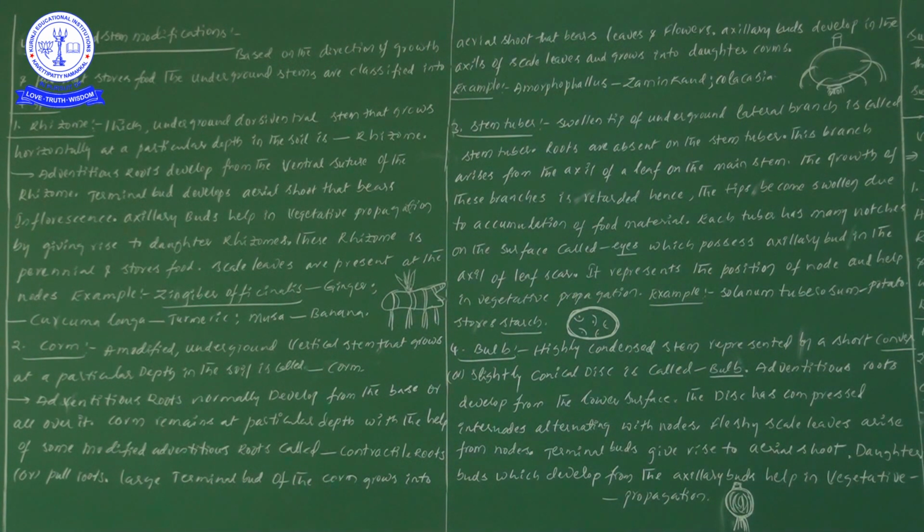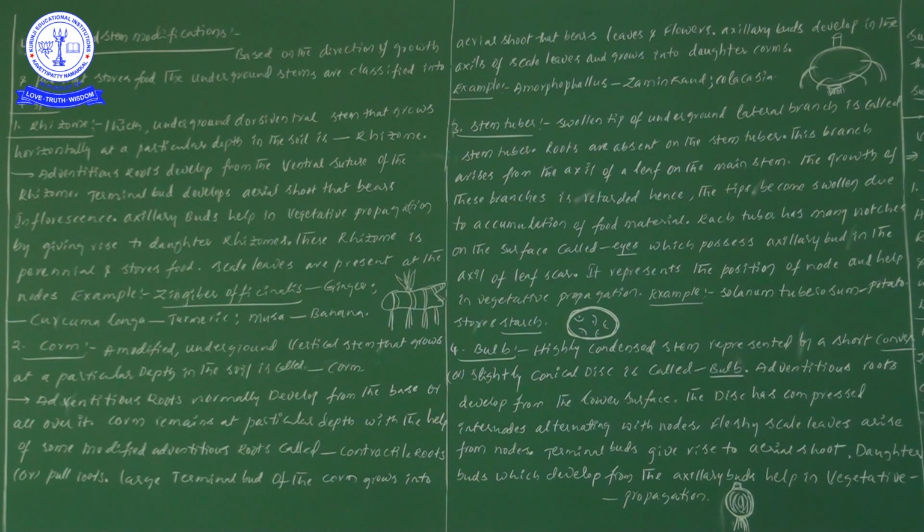Terminal bud, in the case of rhizome as well as corm also, definitely grows into the aerial shoot system that bears leaves and flowers. So definitely, the shoot system development takes place from the terminal bud. Next, axillary buds develop in the axils of scale leaves and grow into the daughter corms. Here in the case of rhizome as well as in the case of corm also.